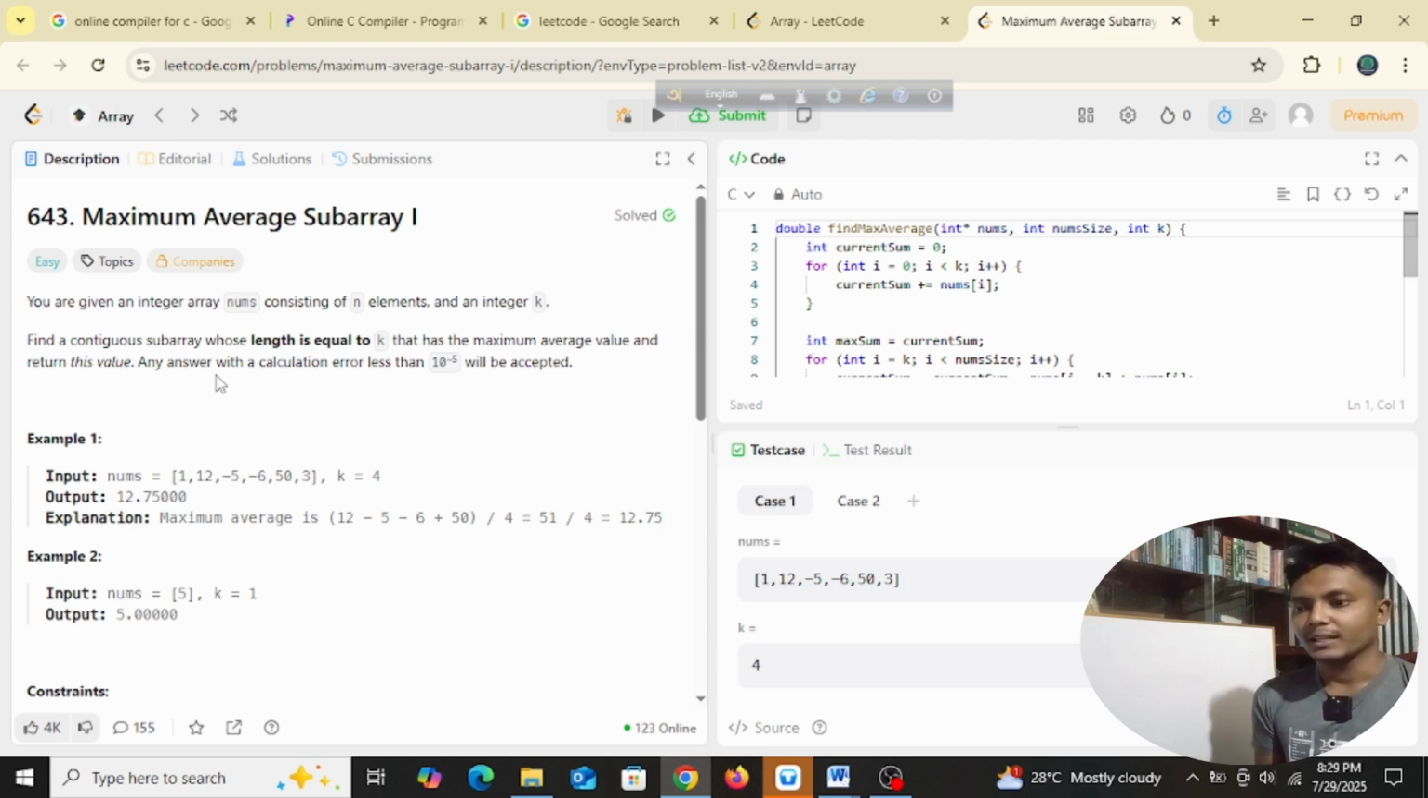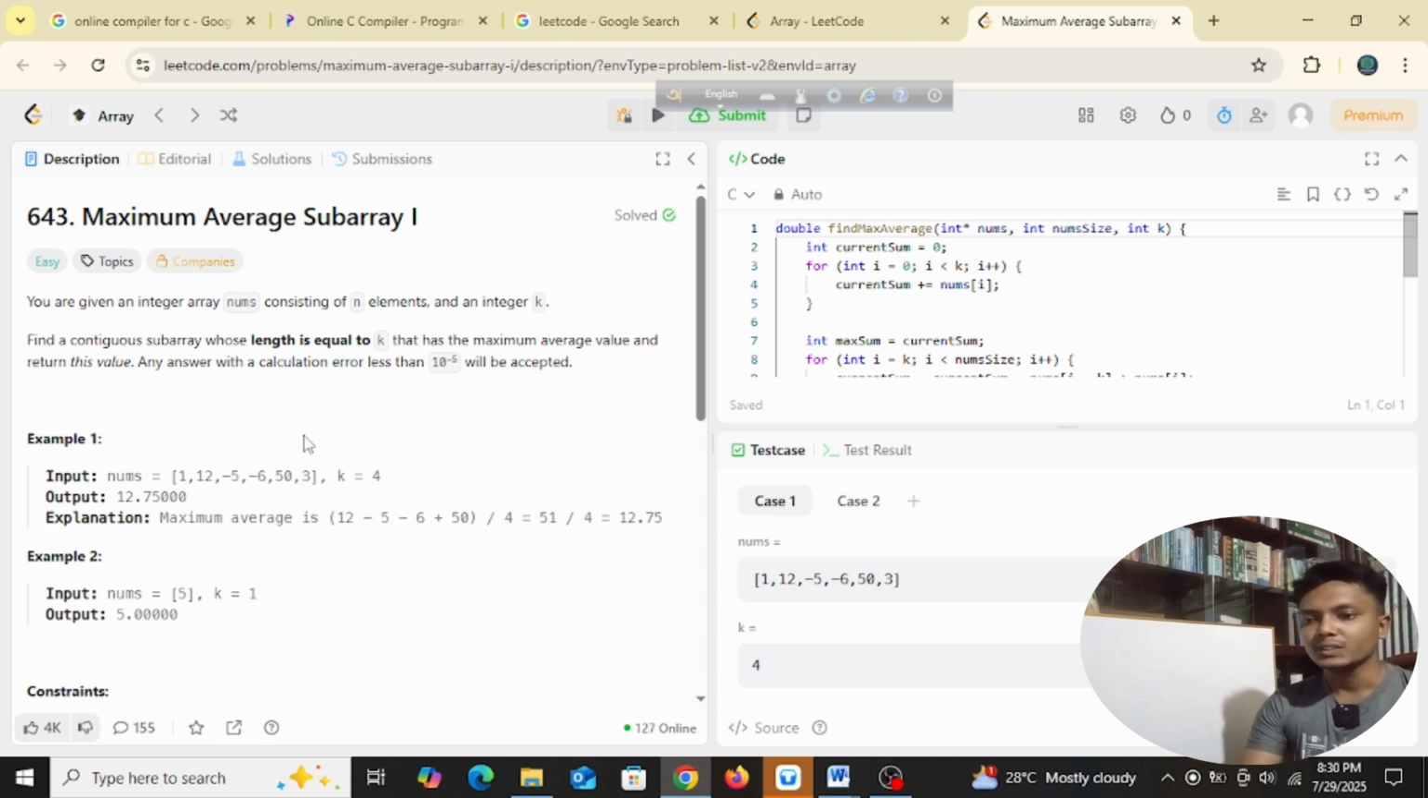That means if k is 4, then we will have to take 4 contiguous numbers: the first one, second one, third one, fourth one. You can't skip one number and take another number, you can't skip any number. You have to take contiguous numbers, right? The length is equal to k, the subarray has the maximum average value, and you return this value. Any answer with a calculation error less than 10 to the power minus 5 will be accepted.